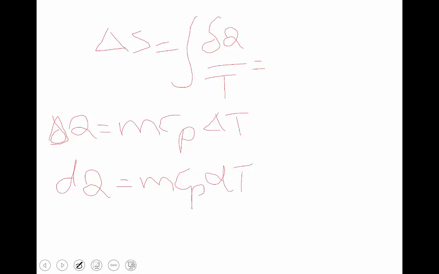Substituting, we get the integral of M Cp or Cv, based on what type of process is going on, dT divided by T. Here M and Cp are constant.